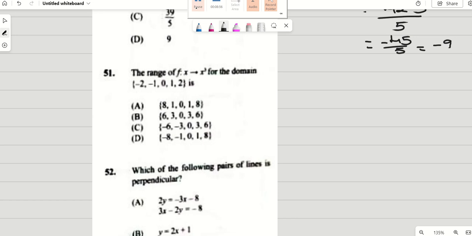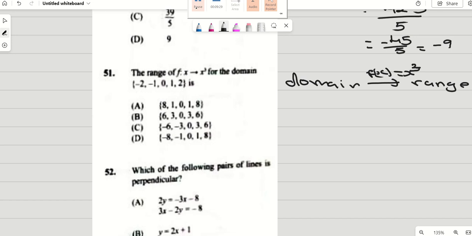Number 51. The range of f of x is equal to x squared. I'm assuming that is x squared, right? For the domain is this, they want to find out your range. So it goes from domain to range. We use the equation that they give you. f of x is equal to x squared, right? No, that's not x squared, that's x cubed. Looking at the answers, it is x cubed, right?